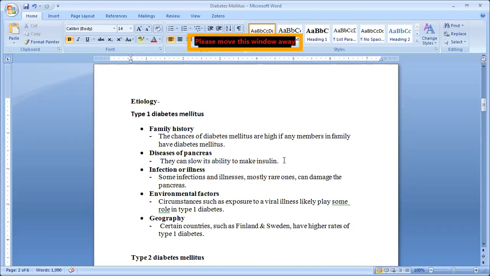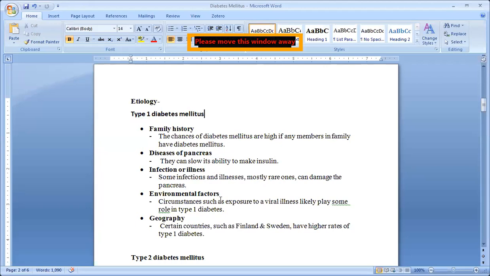Okay, no insulin, so glucose will remain the same in the blood. So that's why there is an increase in the blood sugar level, that is diabetes. Infection or illness: what happens sometimes due to infection and illness? It is actually a rare case, but some infections or diseases can damage the pancreas, and due to that there is diabetes mellitus.